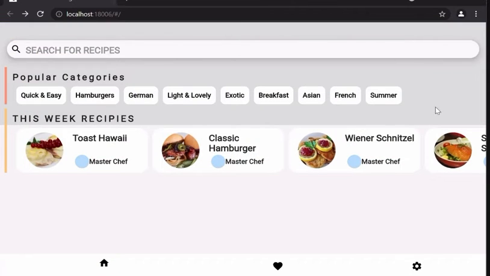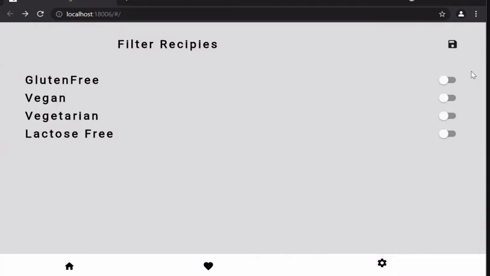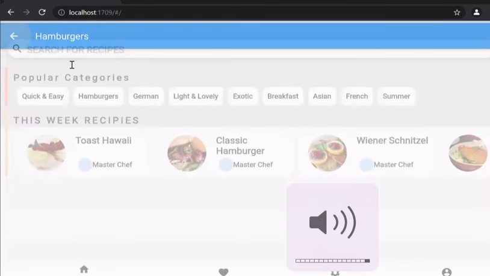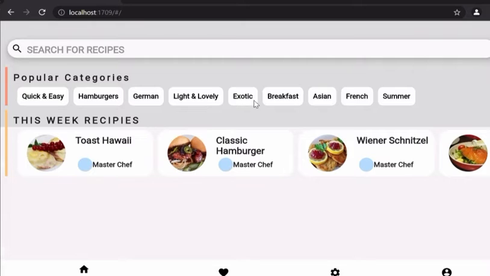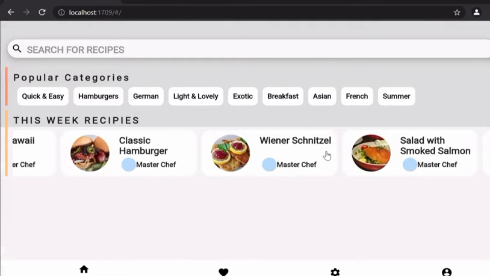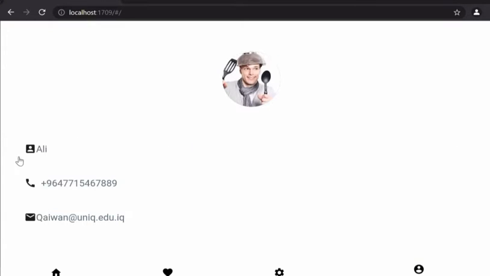And if we filter, okay, as you can see, the hamburger is empty. We have other categories like exotic and breakfast, Asian, French, and summary, and that has been uploaded by the chefs. This is the profile of the chefs. As you can see, the profile picture, name, email, and phone number.